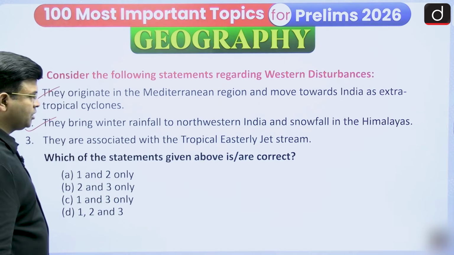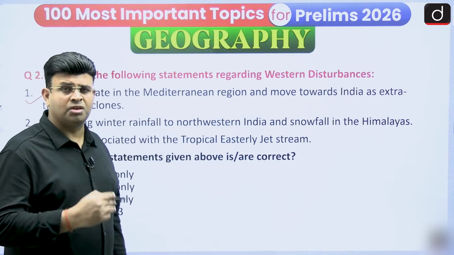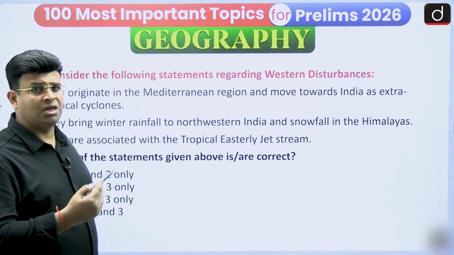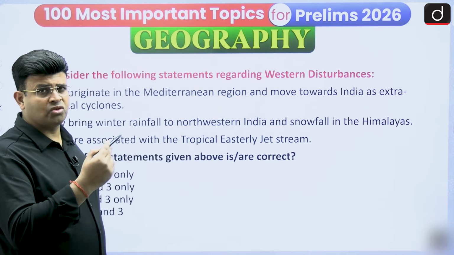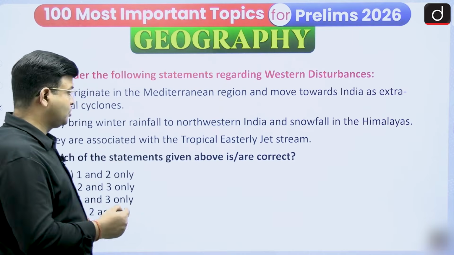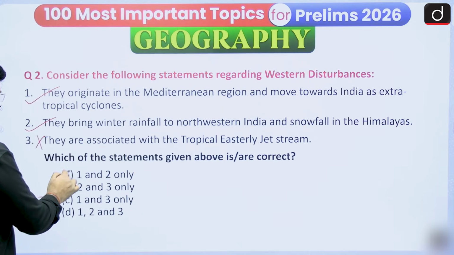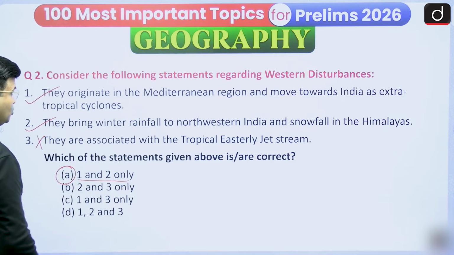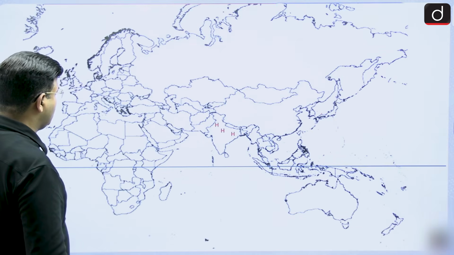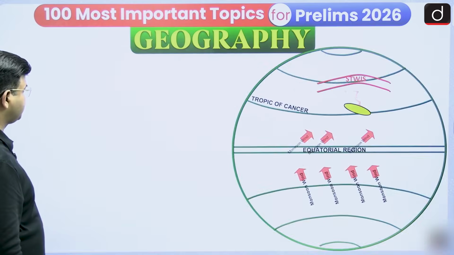They are associated with the tropical easterly jet stream. No, it is associated with the subtropical westerly jet stream, not the tropical easterly. So this statement is wrong, and option A, 1 and 2 only, is correct.